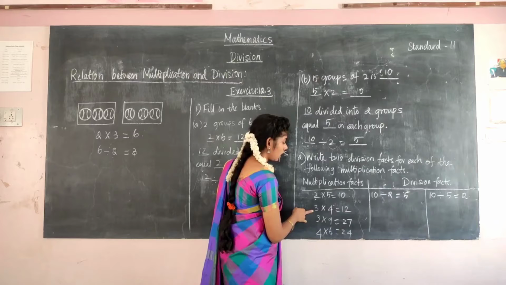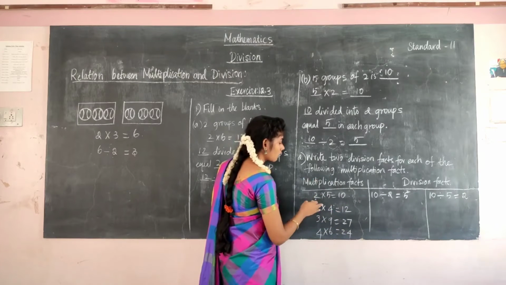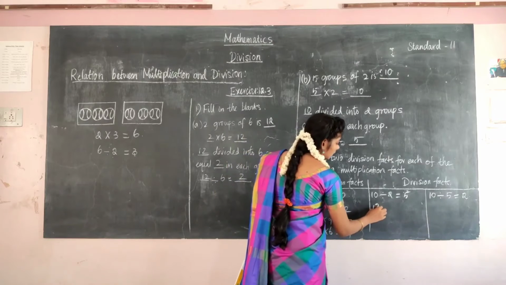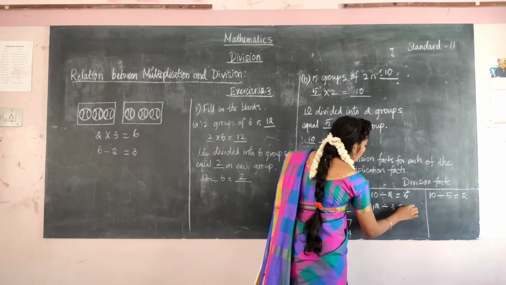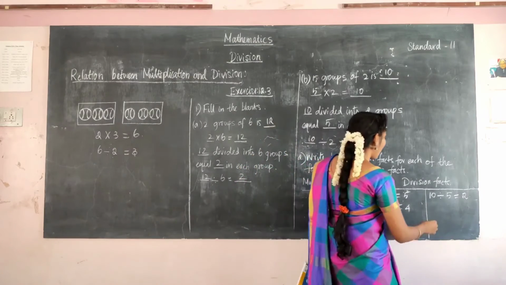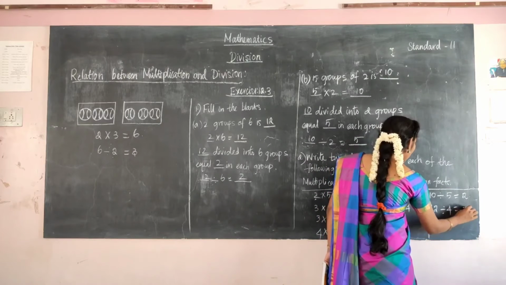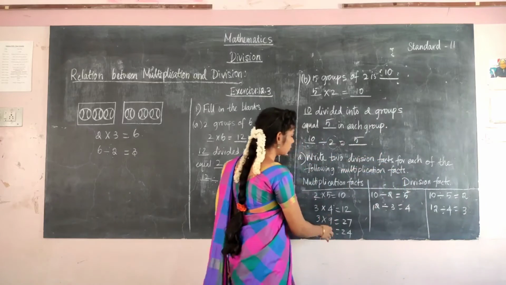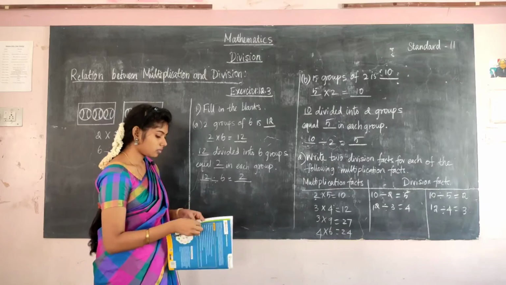And here there is a multiplication sentence. Here 4 3s are 12, and 3 4s are 12 is given. So now 12 can be written, the total number, and then I am taking 3. Then 4 3s are 12. 12 divided by 3 is equal to 4. And now I am taking 4 here, and the answer will be 3. And the remaining two, you are going to write 2 division facts there.